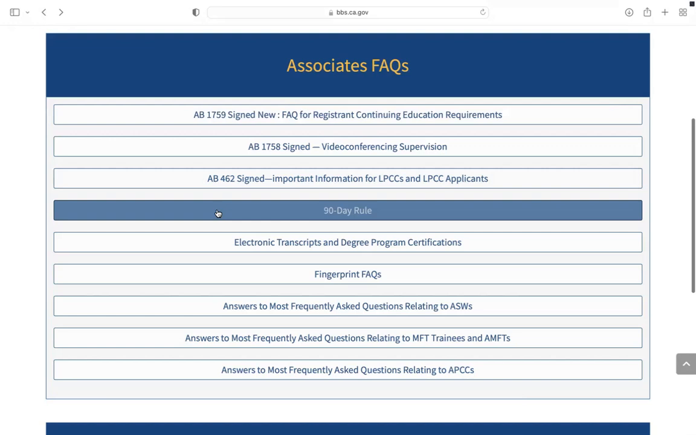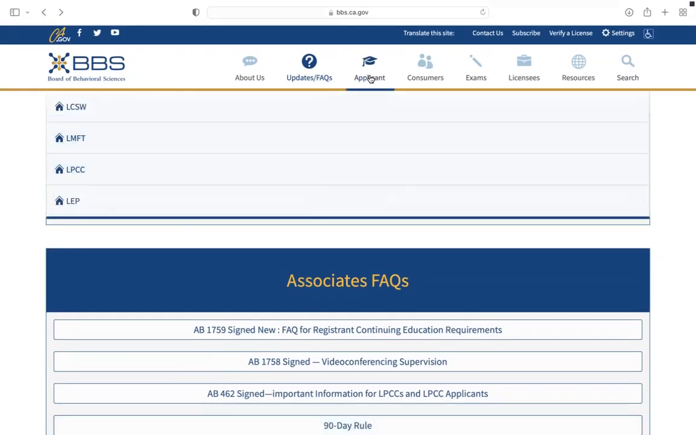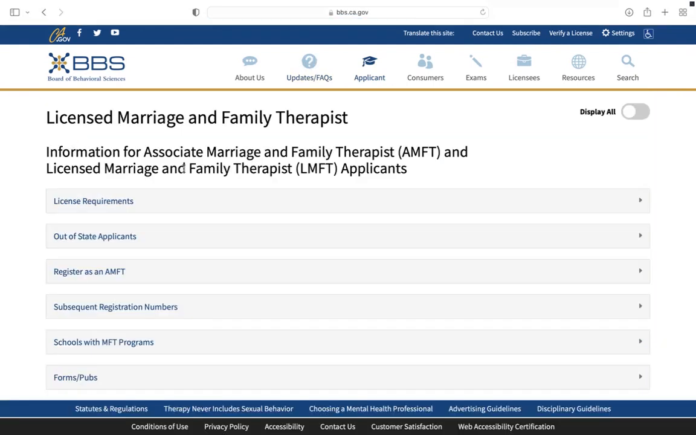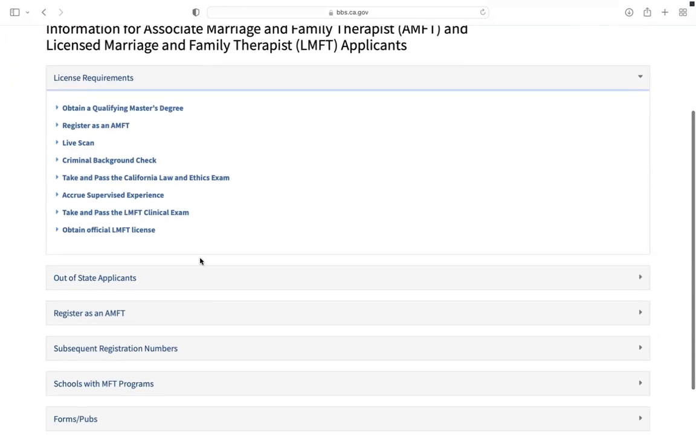Now I'm going to go back and we are going to go to the third button, which is the Applicants tab. You'll see here that there's a different little hub for each type of license that you can obtain. For our purposes, I'm just going to click on LMFT for now. So here you will find all of your license requirements.